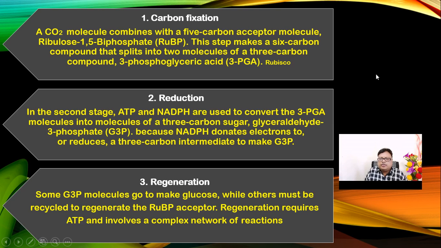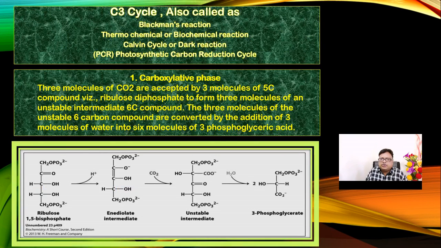Number one is the process of carboxylation, where the CO2 molecule combines with the 5 carbon compound to give 2 molecules of the 3 carbon compound. Then there will be reduction and regeneration as well. The C3 cycle is also called the biochemical cycle, or we call it the Calvin cycle or dark reaction.